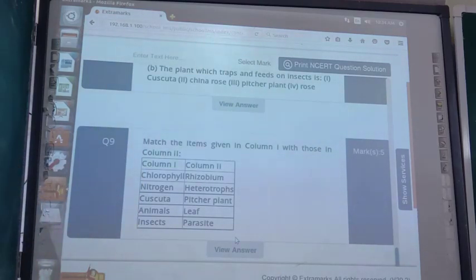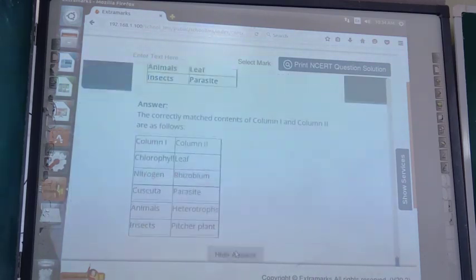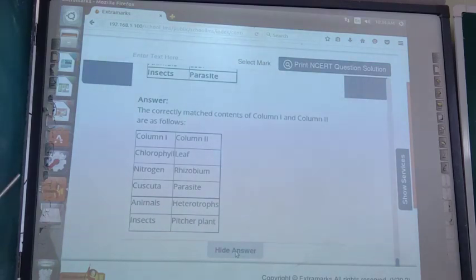Answer also I will show you. Just see, this is the correct answer: chlorophyll leaf, nitrogen Rhizobium, Cuscuta parasite, animals heterotrophs, insects pitcher plant. So, till question number 9 I have completed.